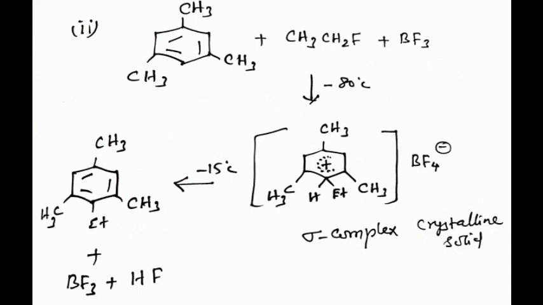Similarly, in the ethylation of mesitylene with ethyl fluoride and boron trifluoride at low temperature, we get the sigma complex as a crystalline solid. Its melting point is around minus 15 degrees Celsius, and the intermediate can also be isolated.